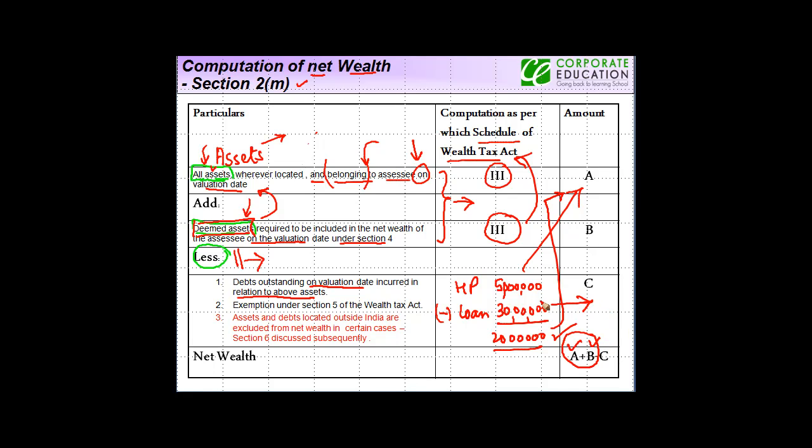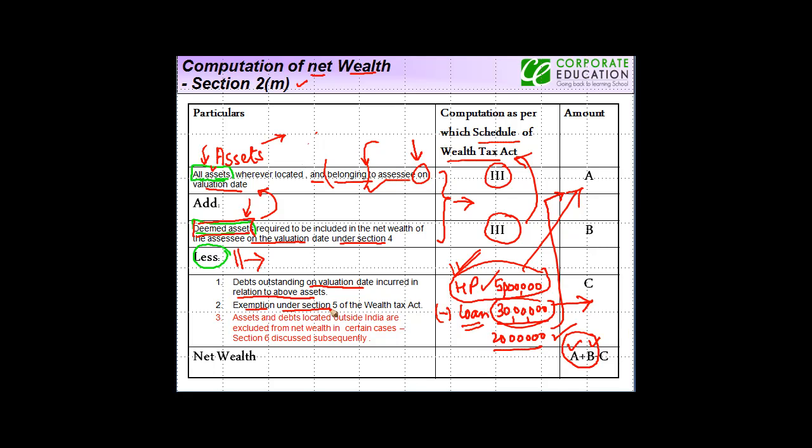But this debt has to be in relation to this asset. You can't subtract any other debt which you own in respect of any of the assets which are not included in this computation.